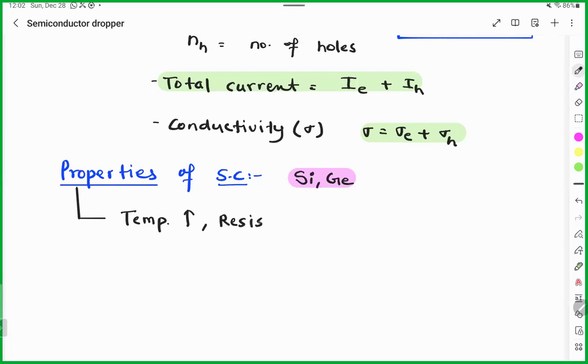Resistance will decrease because with high thermal energy, more electrons and holes will be produced. Resistivity also decreases, because resistivity is related to the resistance. What will be the impact on the conductance?